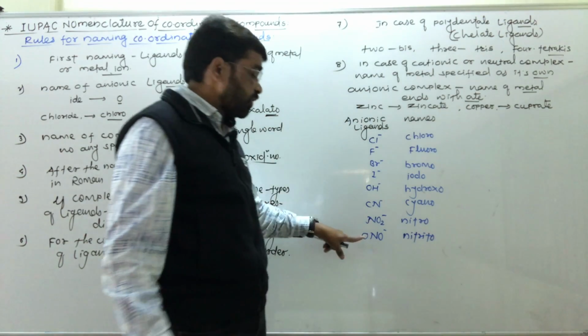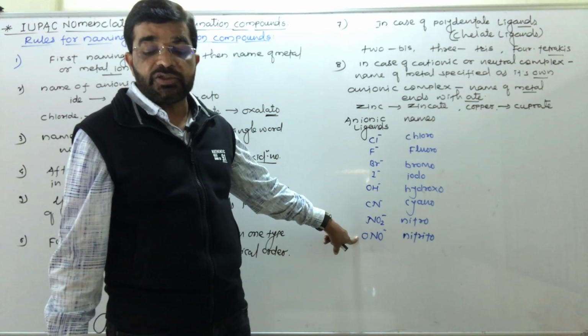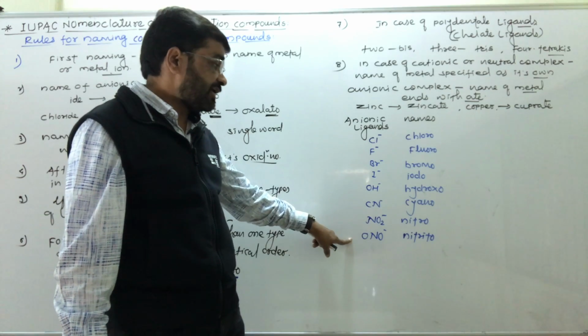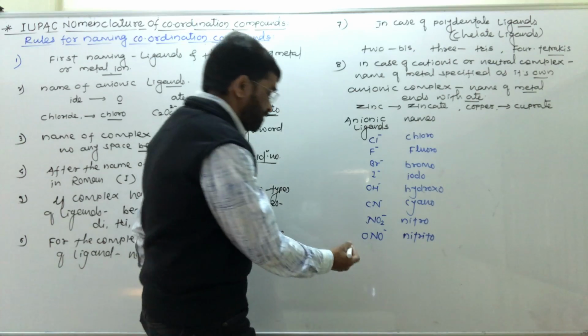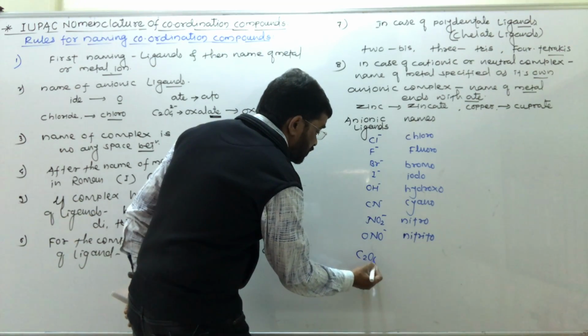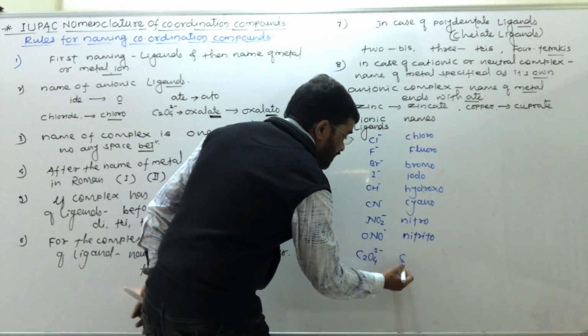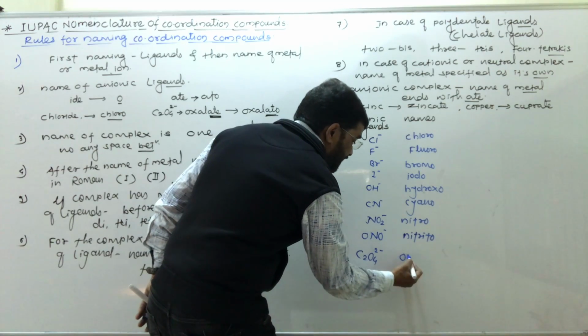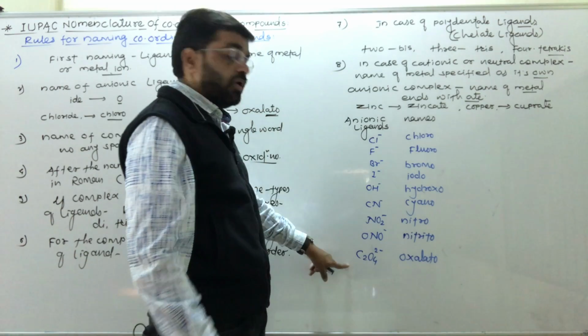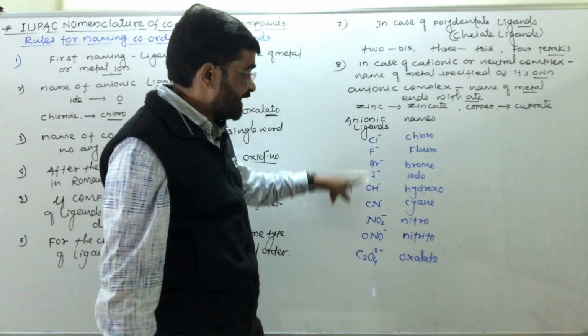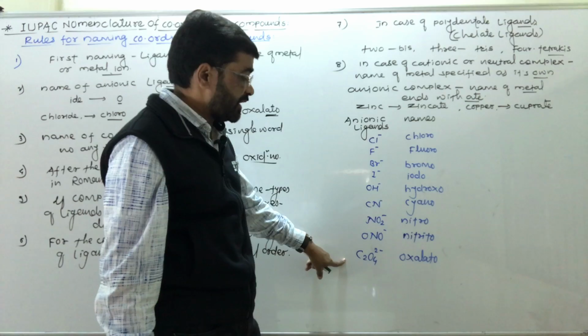If it is attached from the oxygen side, then it is written as nitrito. Then the next one, C2O4 2 minus, oxalate, oxalato. So that is nothing but the anionic ligands.